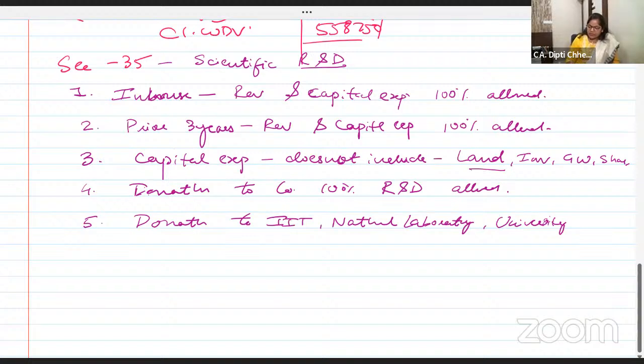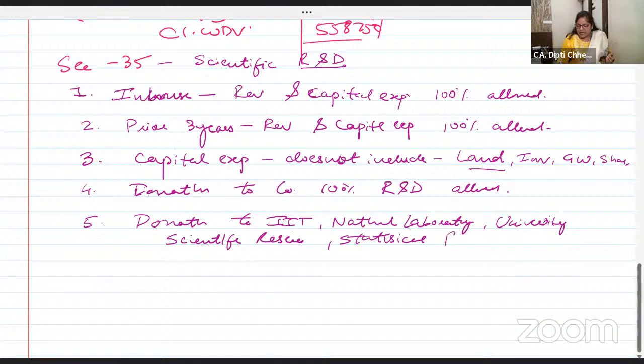Yes, donations to IIT, National Laboratory, universities, not only for scientific research, also so many times. Say I'm in Hyderabad, so we have here Osmania University. It's registered university. So there I donate for statistical research. You know what is statistical research? How many are the literate women and men, and like that, some database related research. So if it is approved IIT, National Laboratory, universities and all, it's allowed.